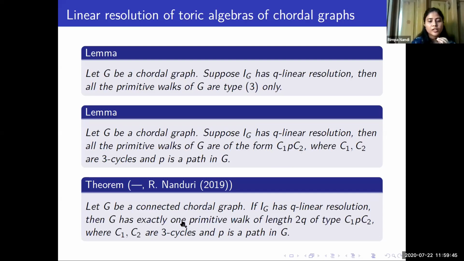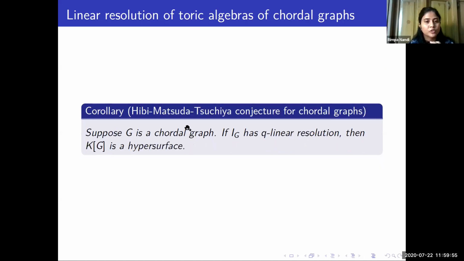That means if G has only one primitive walk, then I_G is generated by only one element. Combining these three results, we get our main result: if G is a chordal graph and I_G has a q-linear resolution, then K[G] is a hypersurface, because we have already shown that I_G is generated by only one element. And this ends my talk.